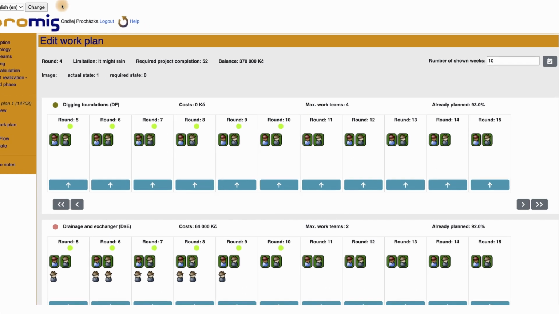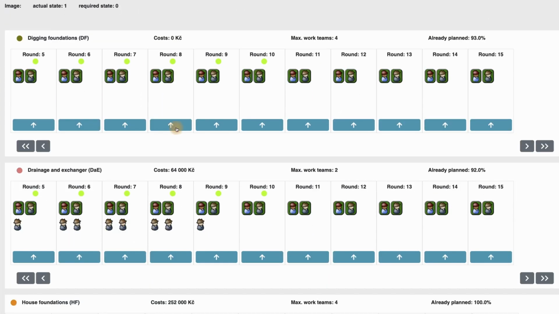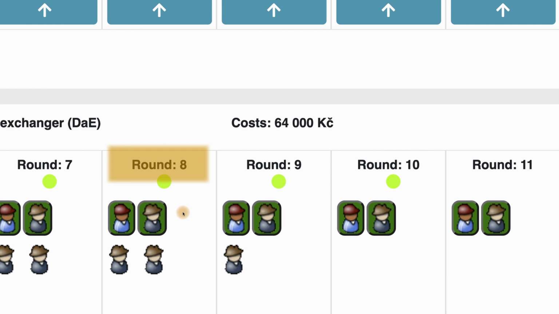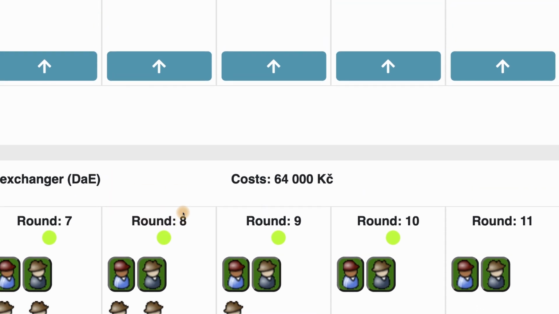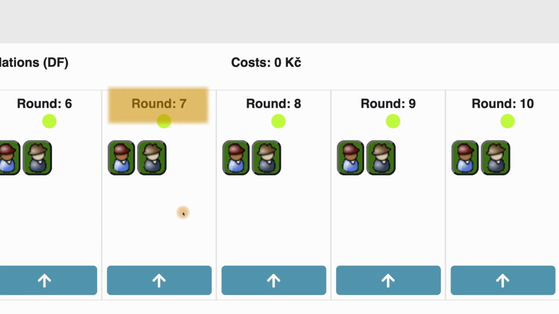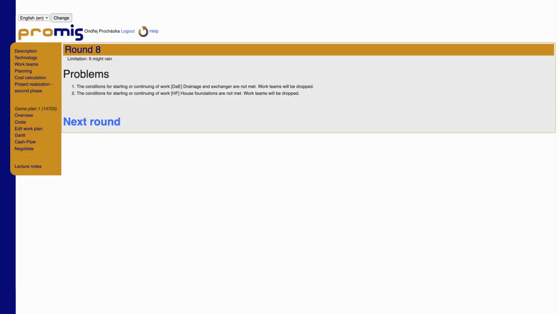Pay attention to the display of individual rounds, both in the planning phase and the realization phase upon adjustments to the work team plan. As you scroll through the round overview, you'll see a shifted offer, which can cause subsequent adjustment and planning errors. Once you have resolved all the problems that have occurred and adjusted the work teams at your discretion, you can continue playing the next rounds of the game.